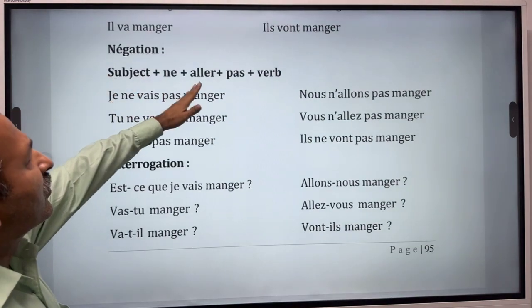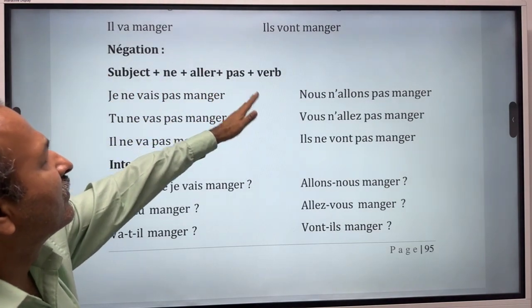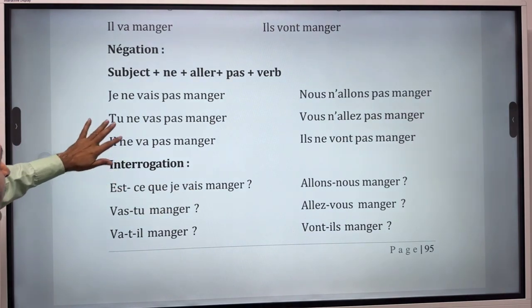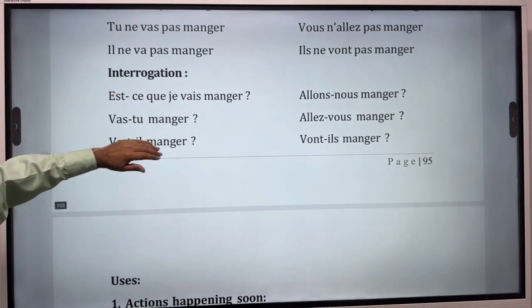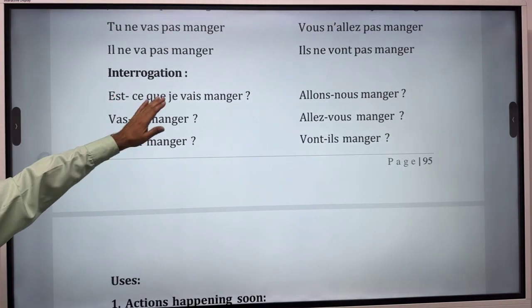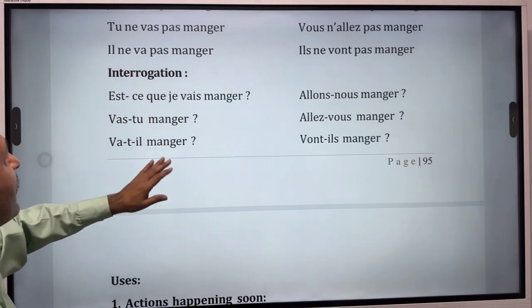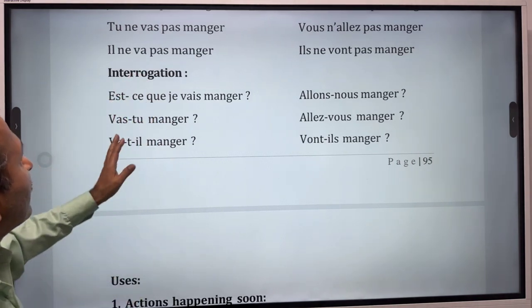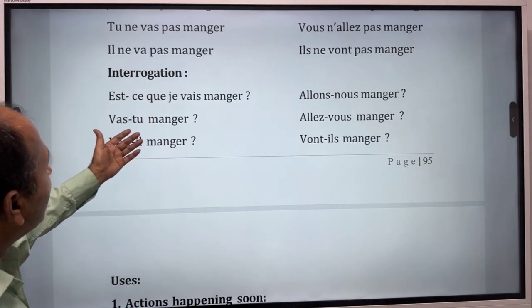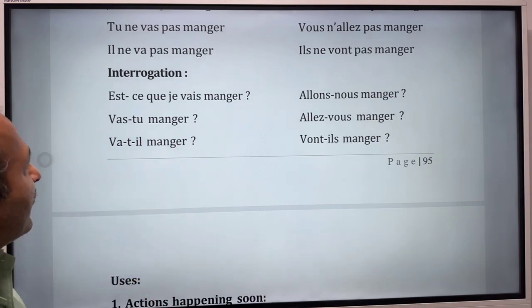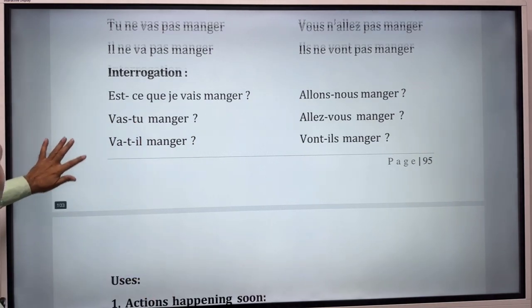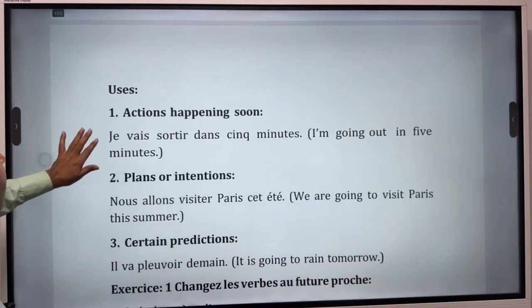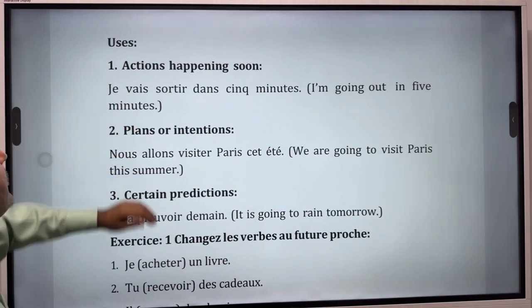I have already explained the negation. We will put ne before aller and the pas just after it, then the verb will be copied. The same thing for interrogation. You can put est-ce que in the beginning with je. In other cases, you have to do inversion. Means aller will be written before the subject, and after that the main verb will be written in its original form.